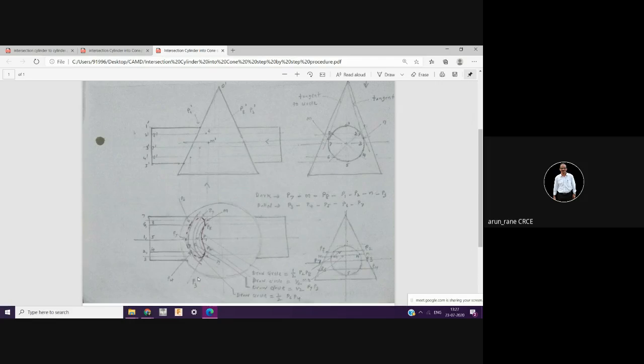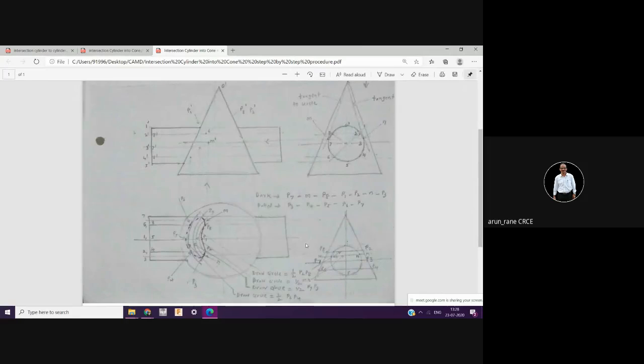Then 3, that is this, and 7. Then you have 2 and 8, that's going to be only one point. Then you have m also, that is over here, and then you have 1.